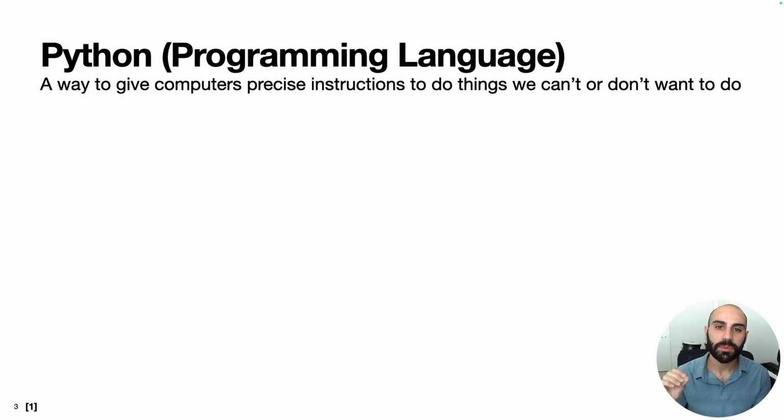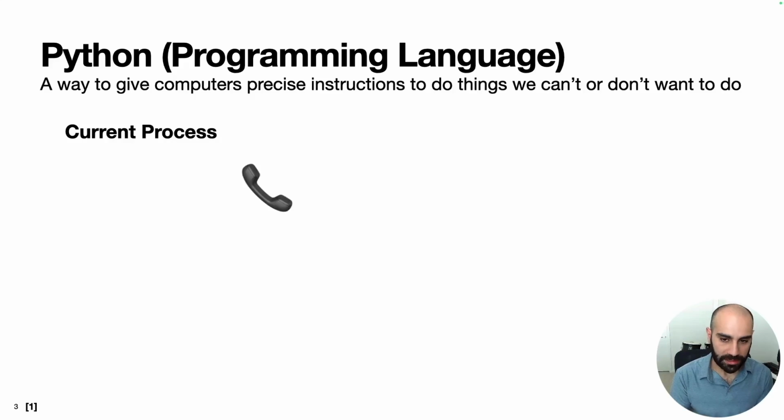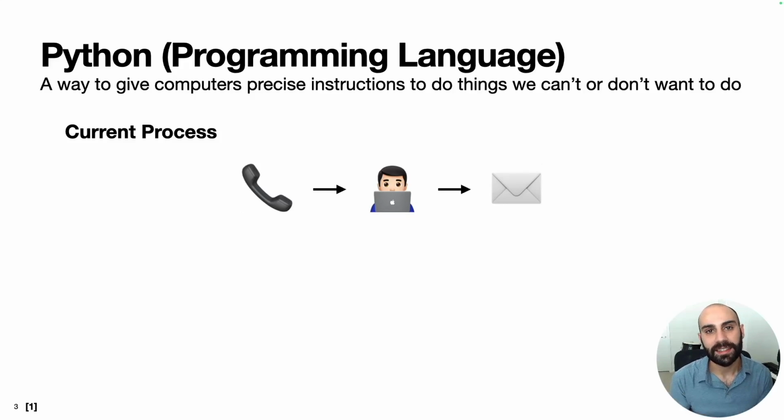Starting with the super basic question of what is Python. Python is a programming language, which is simply a way to give computers precise instructions to do things that we can't do or just don't want to do. One example of this from my world is I'll send follow-up emails after consulting calls with clients. So the current process is we'll have the call, I'll get on my laptop and type up a follow-up email, and then I'll send the client the email.